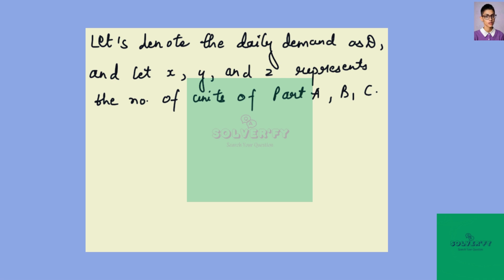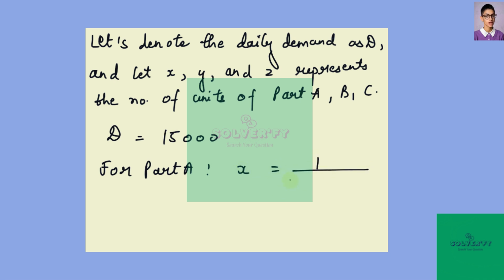Now, according to the given information, total demand is given as 15,000. Now for part A, we can take X is equal to 1 by (1 minus 0.20) into (1 minus 0.10).